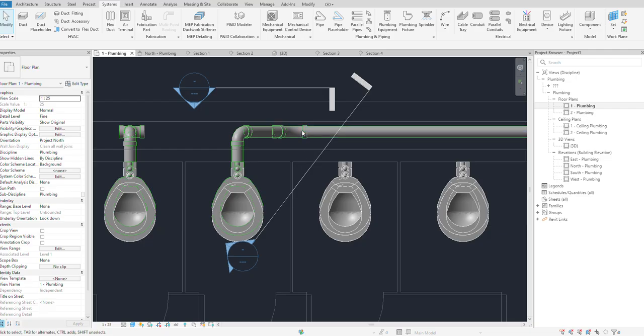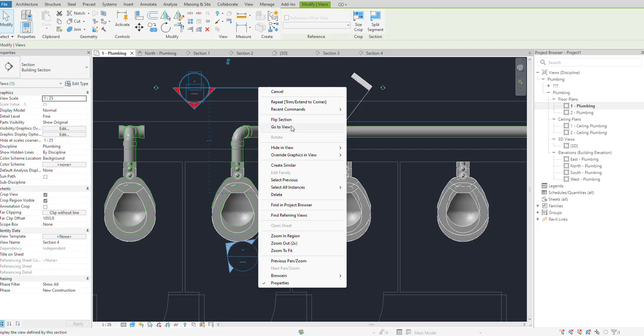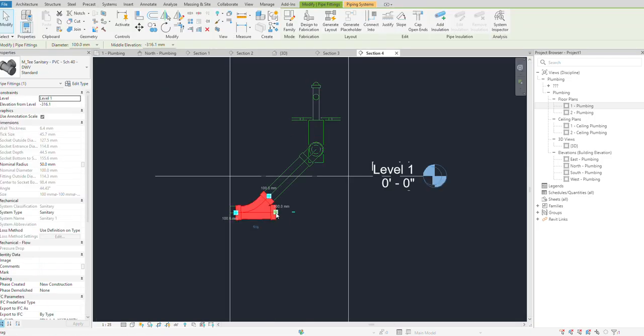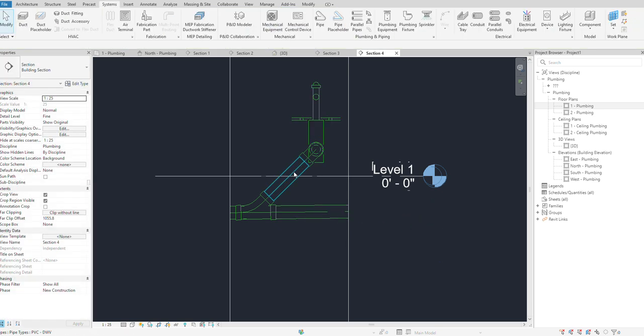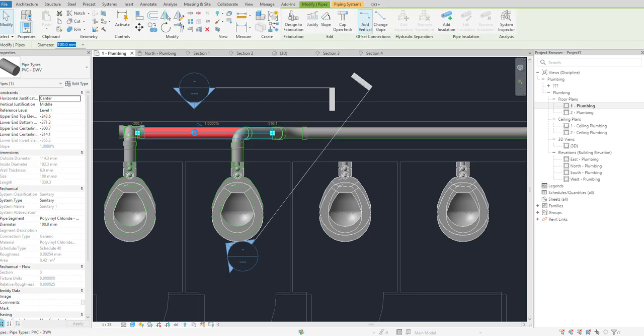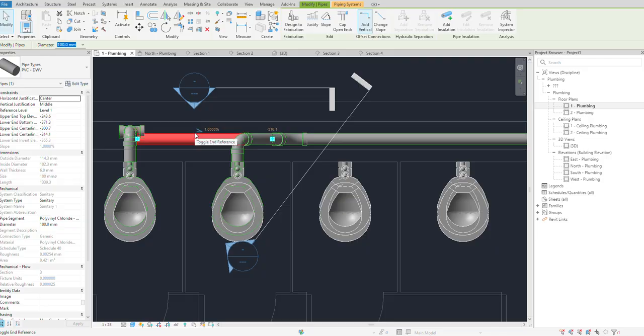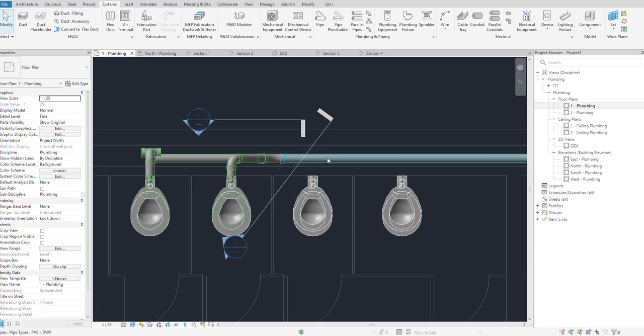So I need to see the plan view section. This one. Go to view. Right click. Draw type. Okay. So this is a method where the pipe is too close to the sewer. Option one is when the pipe is too close to the wall. Option two is when the pipe is too far.